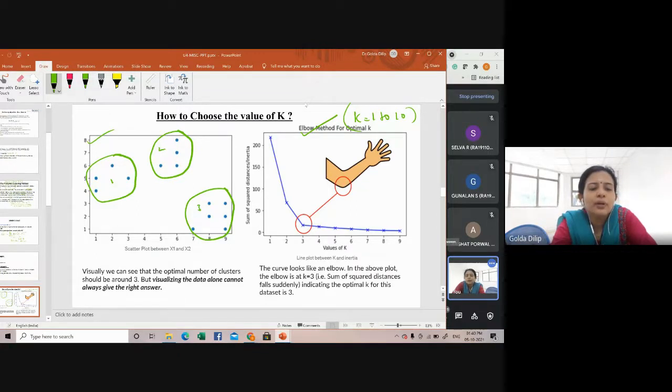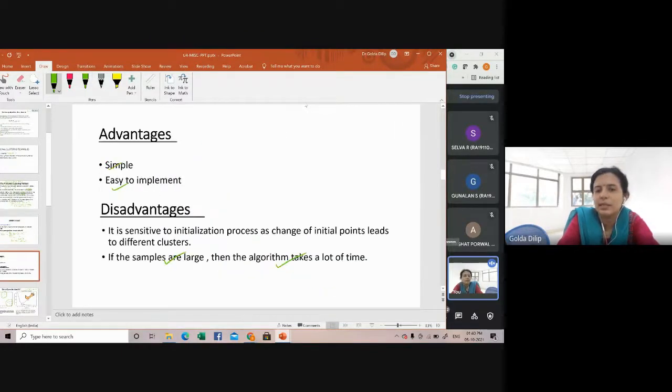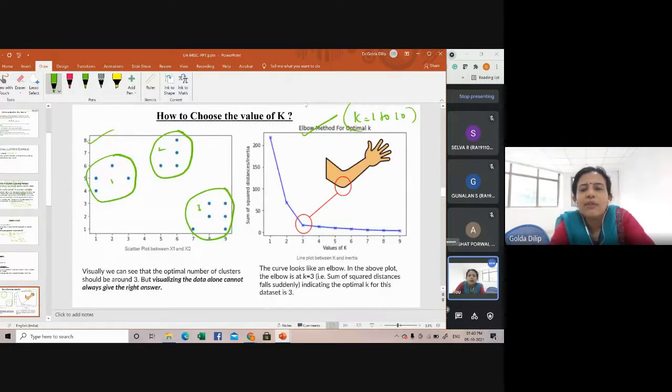Okay, so SSE is calculated as the mean distance between the data points and their cluster centroids. I had already given you the formula for it. The average value will be taken as your SSE. After that, you plot a line chart with the values of your SSE. You can see here the line chart is plotted for the SSE, the sum of squared errors, for each value of